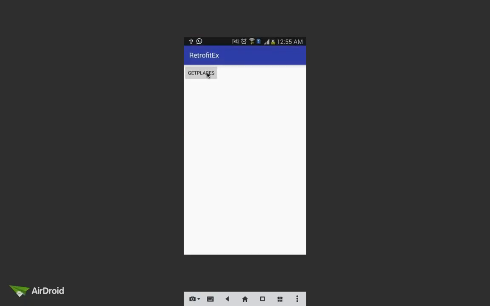Okay, click on this Get Places button. So you got the response from the server, but we'll do one small change here, because from one item to another item, it's taking a lot of space.